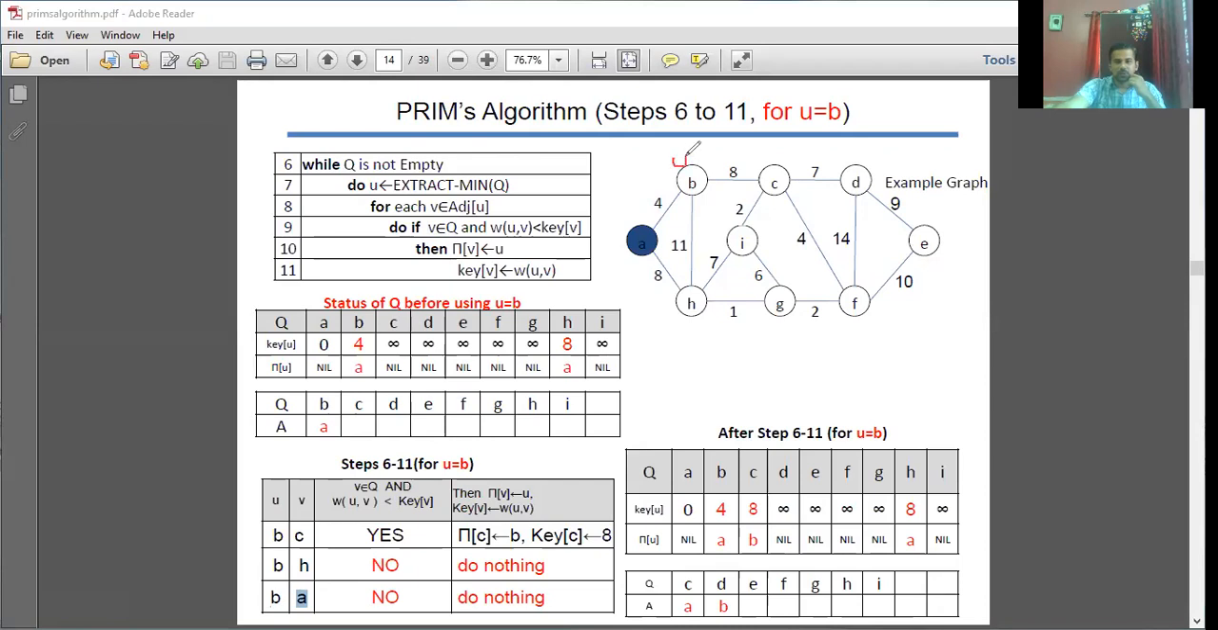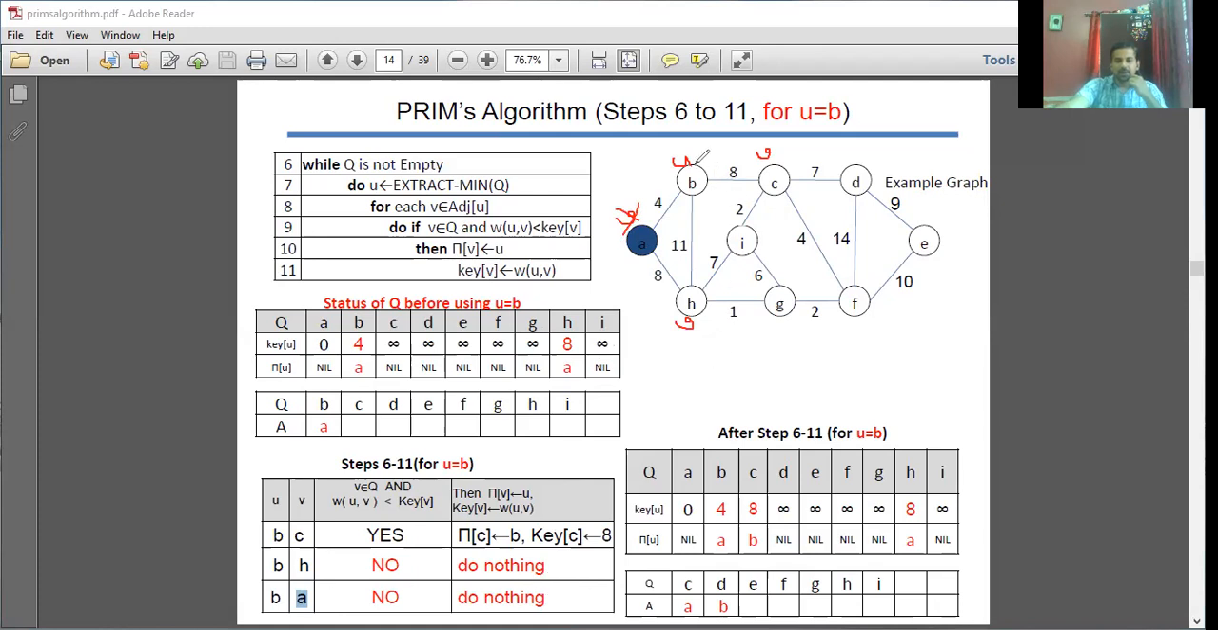This is U, and this is one V, this is another V, and this is the third V. Okay, so I consider A first. If I go in order, I can consider A first. The condition is that A should belong to Q, but it doesn't belong to this Q, so there is no need to enter this if condition. Do nothing.